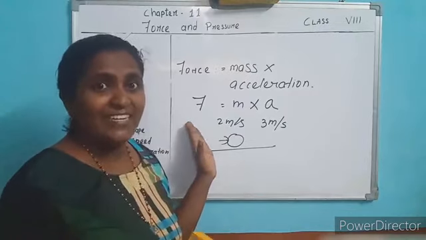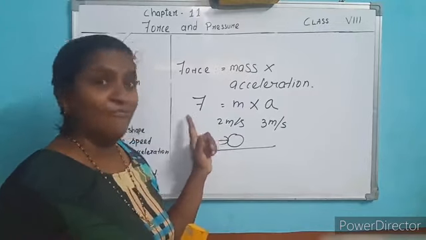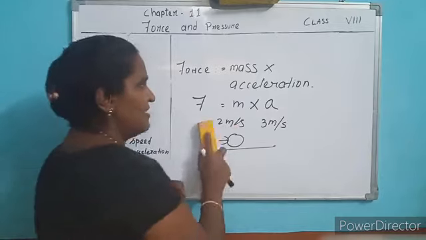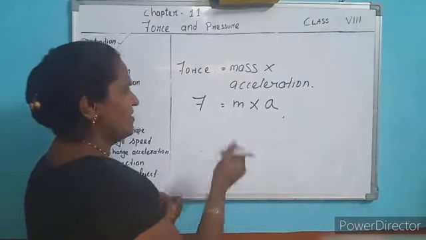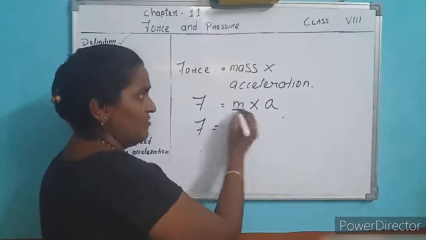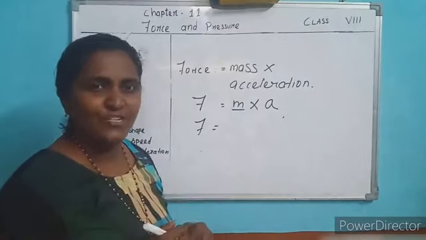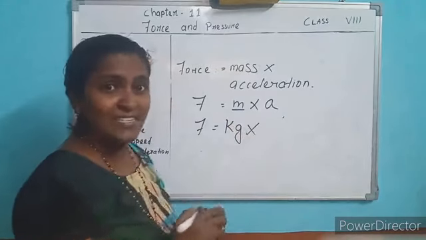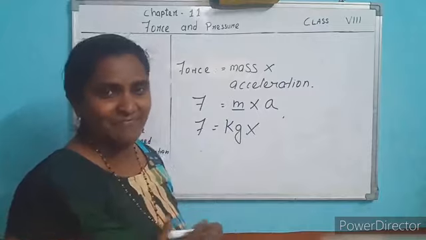From this you can derive the unit of force. The SI unit of mass is kilogram. Mass is measured in kg.